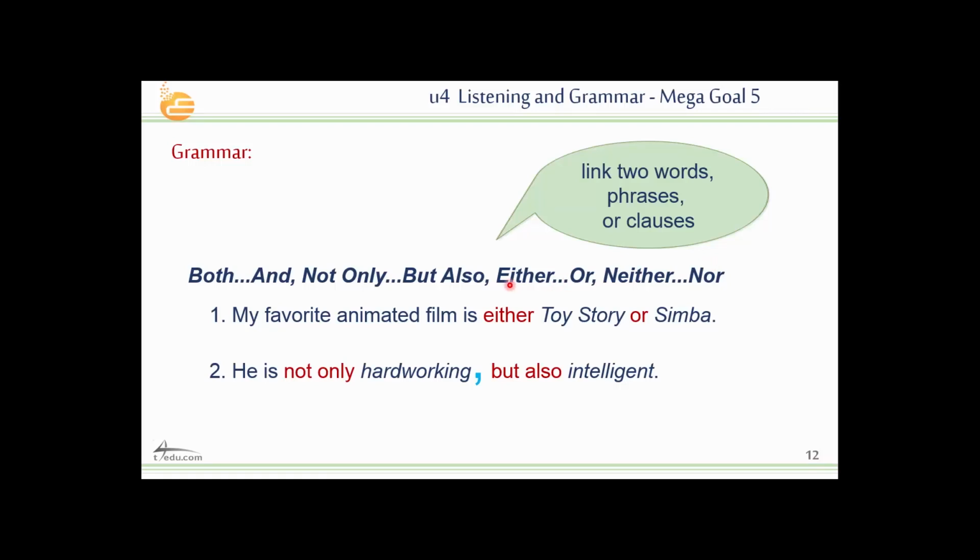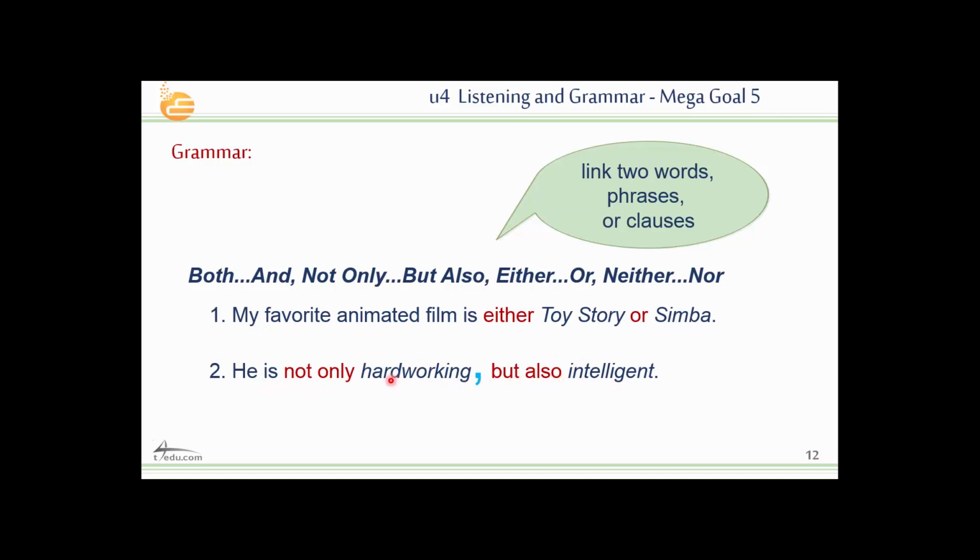Now let's see how we can use them in a sentence correctly. My favorite animated film is either Toy Story or Simba. So here I have two films, so I can connect them using the paired conjunction either or. Here I'm trying to link two words, Toy Story and Simba. Sometimes I can link phrases, sometimes clauses, all right. So here, either or.